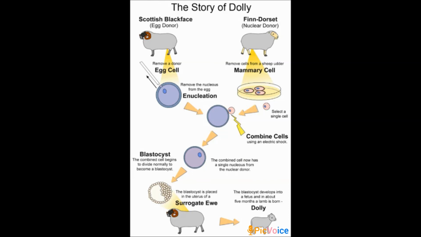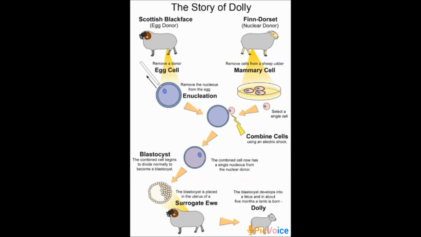Dolly died in the year 2003, on February 14, due to a lung disease. Here we have the Finn Dorset sheep, the Scottish Blackface ewe, and Dolly. So this is a brief story about Dolly, the cloning.